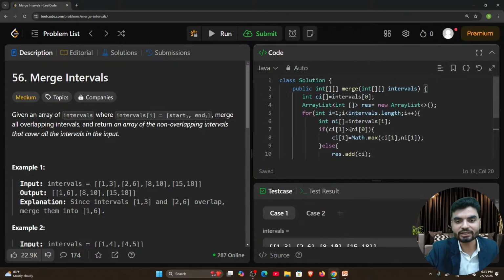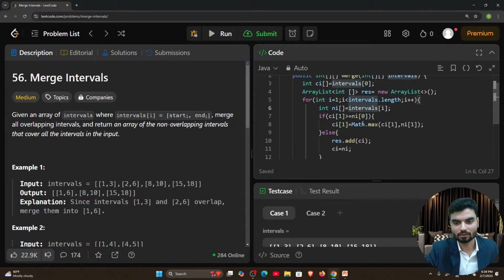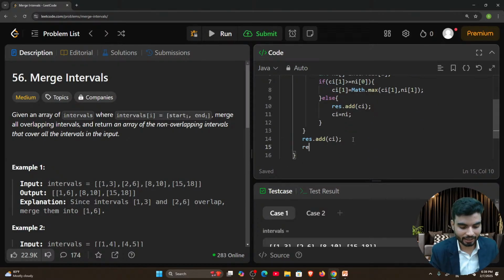Now what we need to return, tell me. We need to return an array, not an array list, but we have the output in an array list. Yes or no? And there is a problem in the solution. I'll tell you, you'll understand what is missing here, very soon. So now I need to return it. So how can I convert an array list to an array?